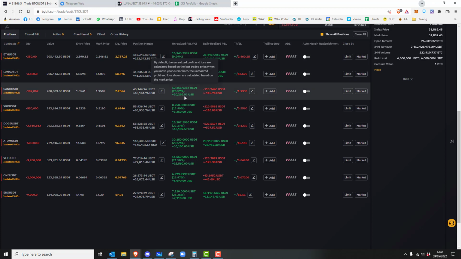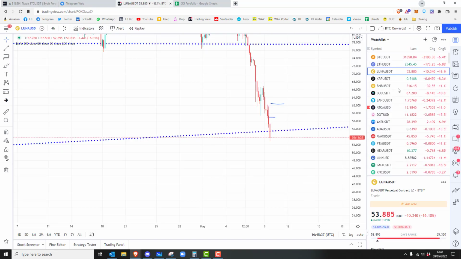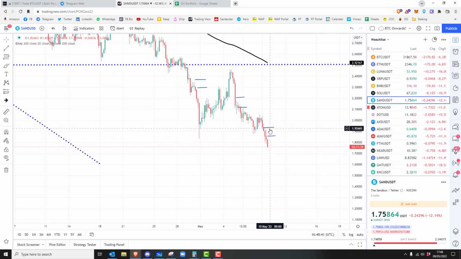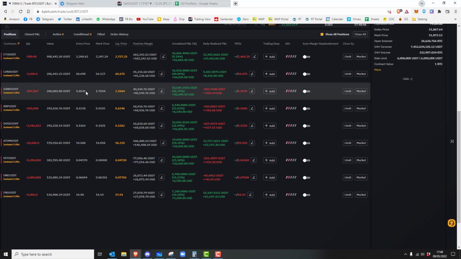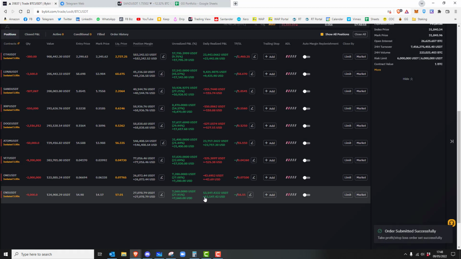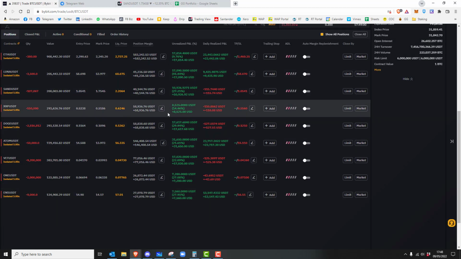Next one, Sand. So Sand is another good one. Yeah, I could get to break even, sure. In this case, with Sand, I entered at 185.41. There we go. More risk taken off the table.